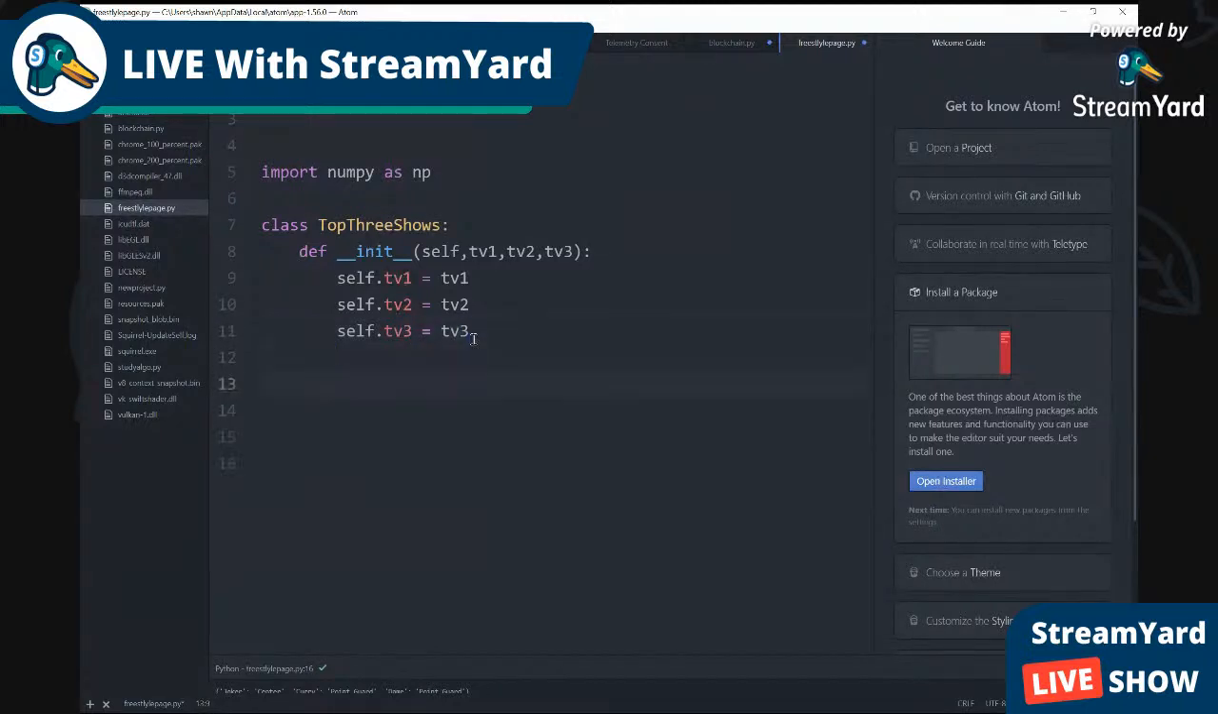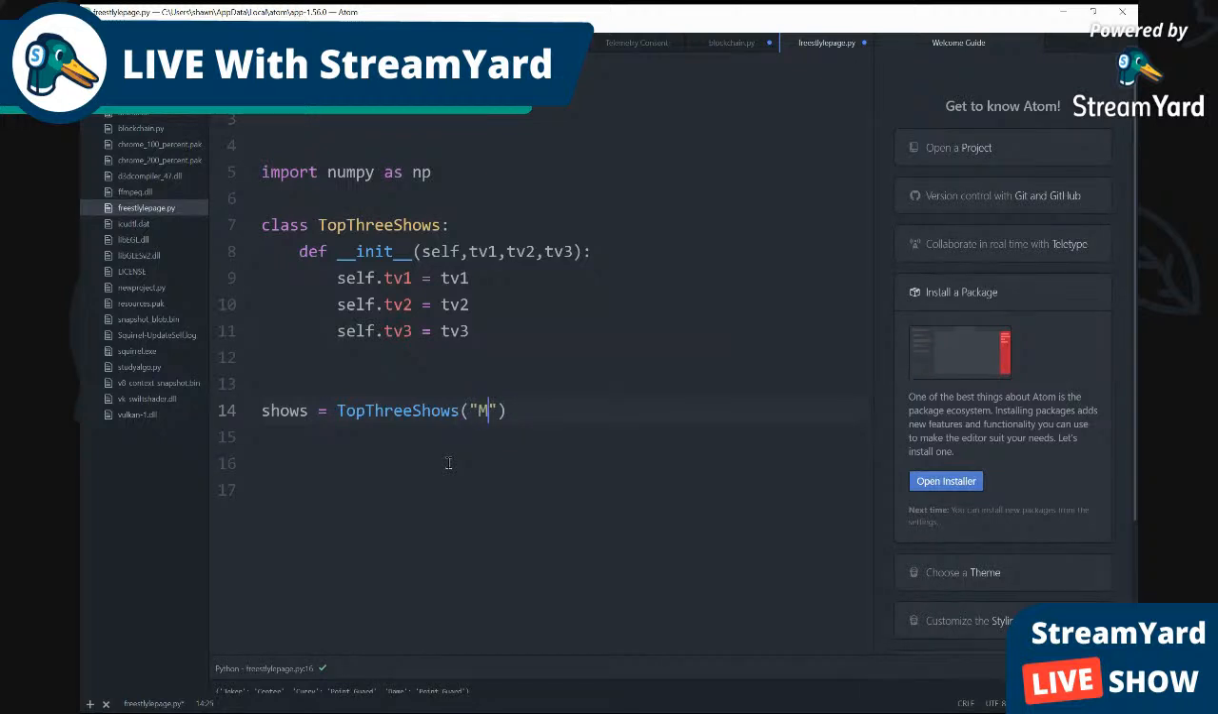So now we got that. We initiate self.tv1 to TV1. So now it's going to print the objects of our TV shows. Now we've got to initiate a variable. We're going to create a variable called shows. We initiate a variable called shows, and we're going to connect it to the name of our class, Top3Shows, and we're going to put it inside these brackets, and it's going to be in a string.